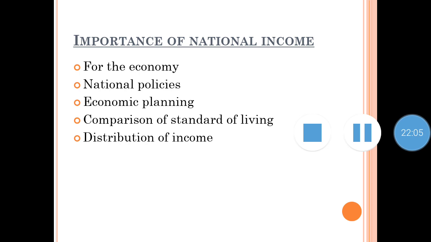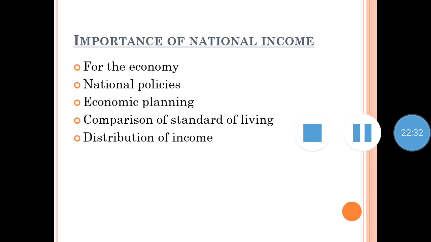Then comes distribution of income. National income statistics enable us to know about the distribution of income in the country from the data related to wages, rent, interest, and profit. We understand the disparities in the income. Disparities in the income are differences in the income of different sections of the society. There are different incomes given to different sections of the society.